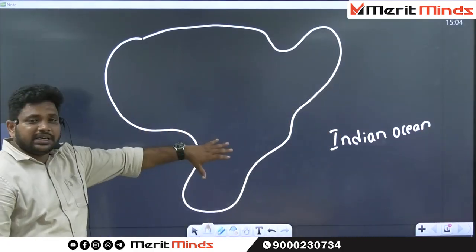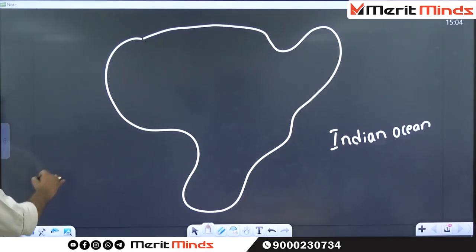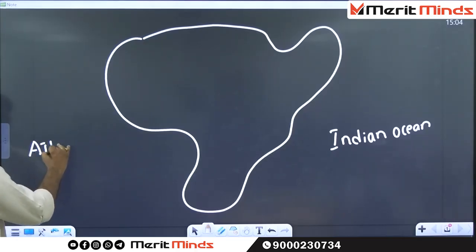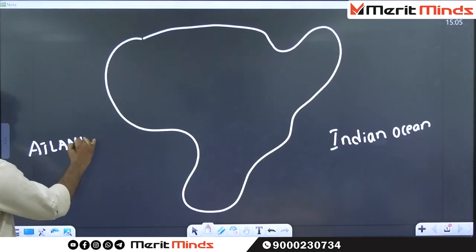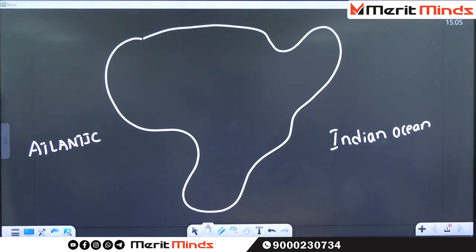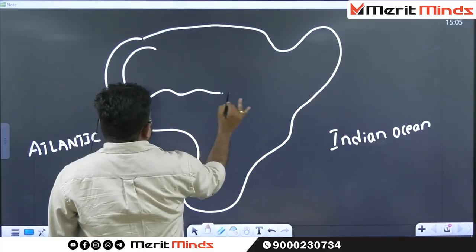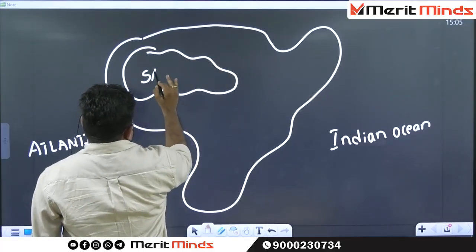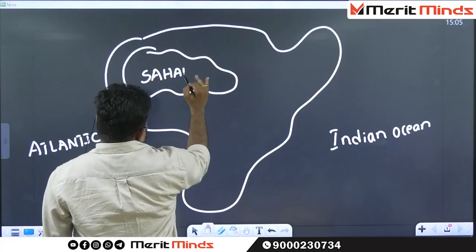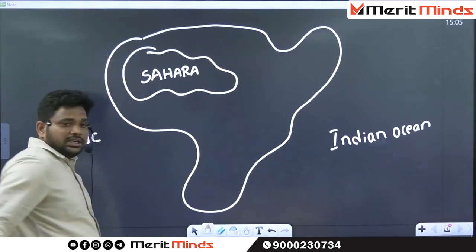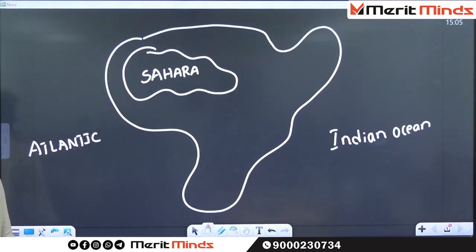To the western side of Africa there is the Atlantic Ocean. To the northern side of Africa there is the world's largest desert. The name of the desert is the Sahara Desert.